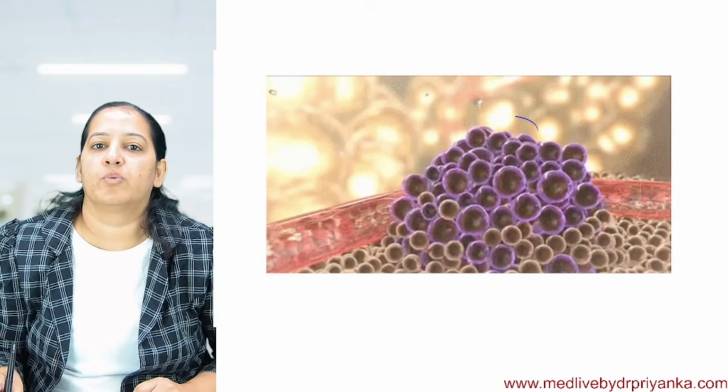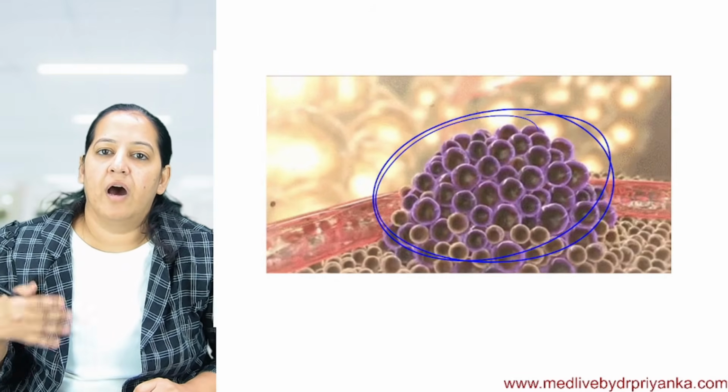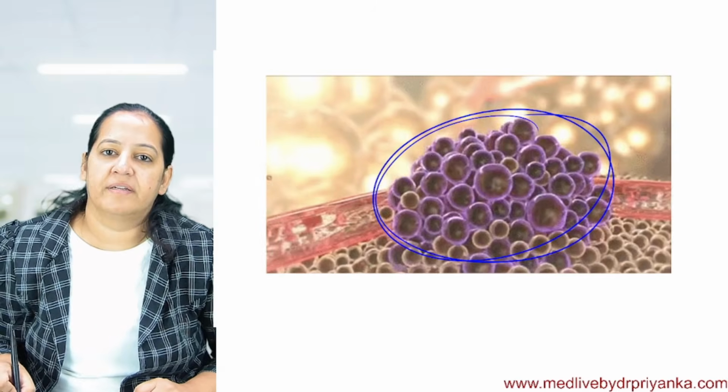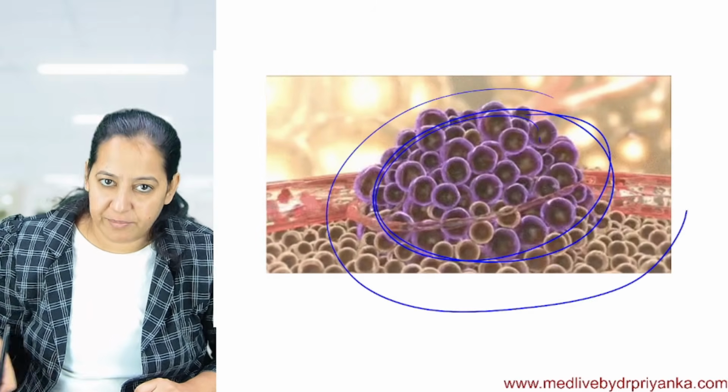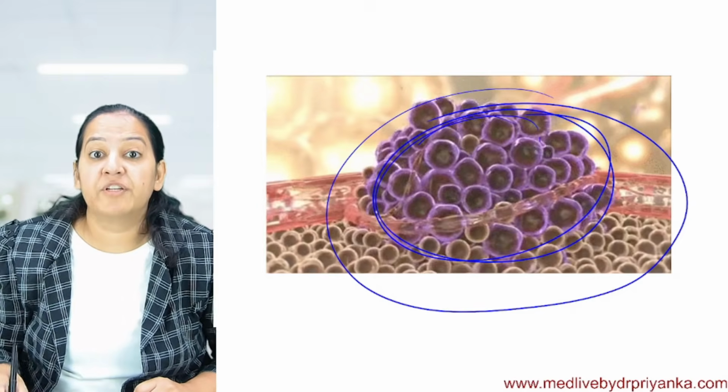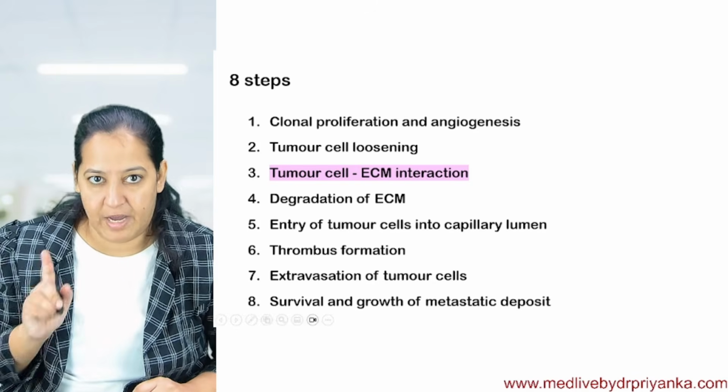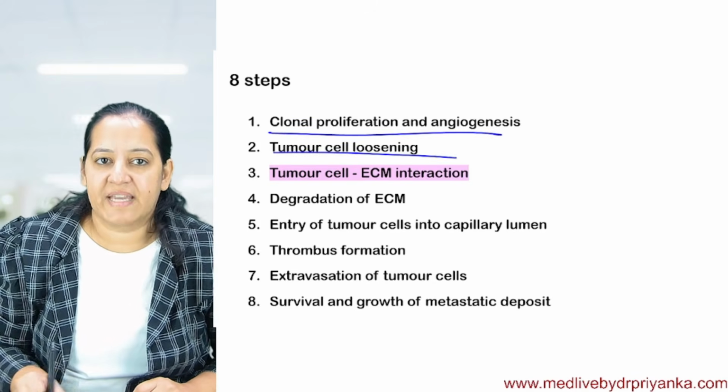You can see how they are losing E-cadherin, and the Fevicol is gone, the glue is gone, and this is how they are separating from the remaining tumor, a cluster which became hyperaggressive. I hope you got it. So the first step is done, the second step is done.